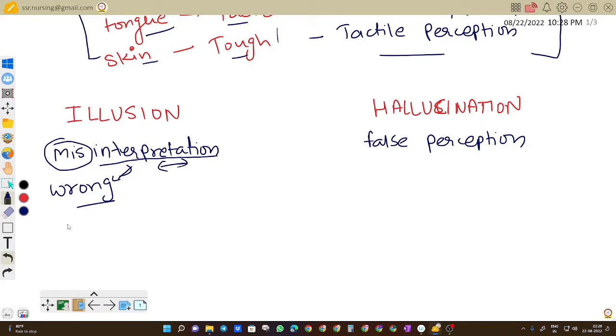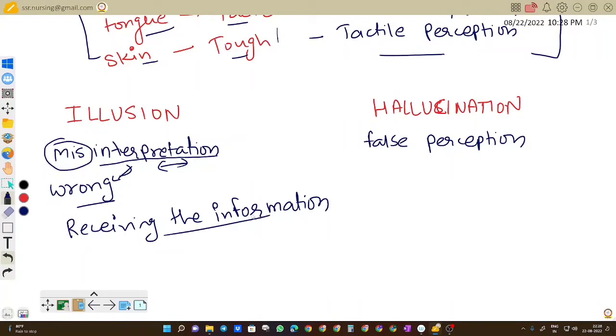It otherwise means that we are receiving the information. After receiving the information only, we can misinterpret it. We can wrongly identify the information, but at least we should receive the information first. And if we are receiving the information, that means the stimulus is present.